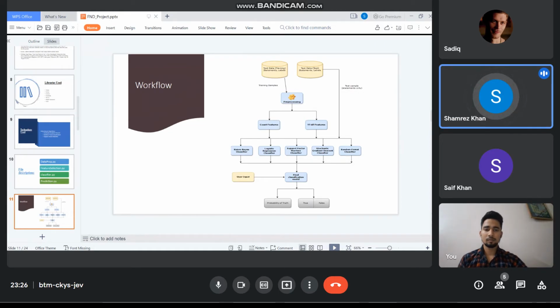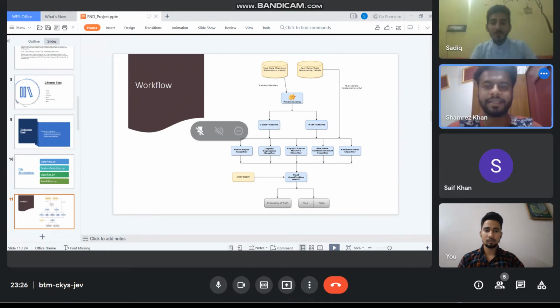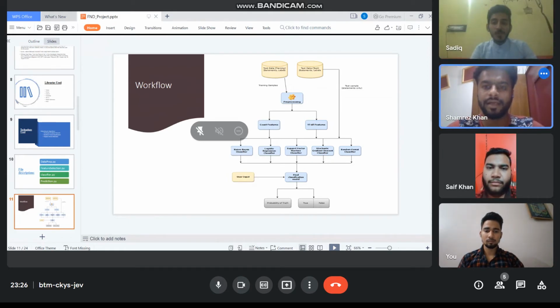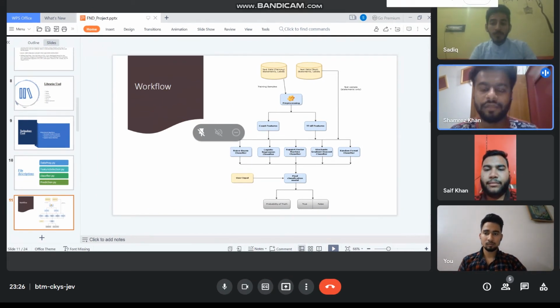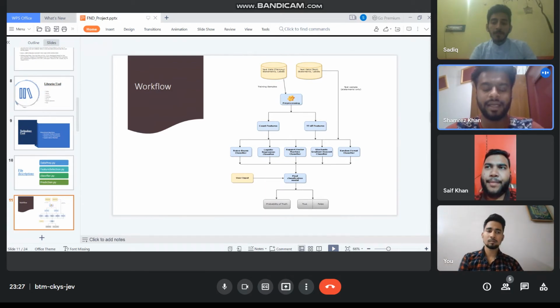We provide the input in the form of reading data, which we have already stored as test data. We do data pre-processing on the stored data, which divides it into two parts, count features and TF-IDF features. After that, our training data and testing data are run through classifiers like naive Bayes, logistic regression, support vector machine, stochastic gradient descent, and random forest classifier.